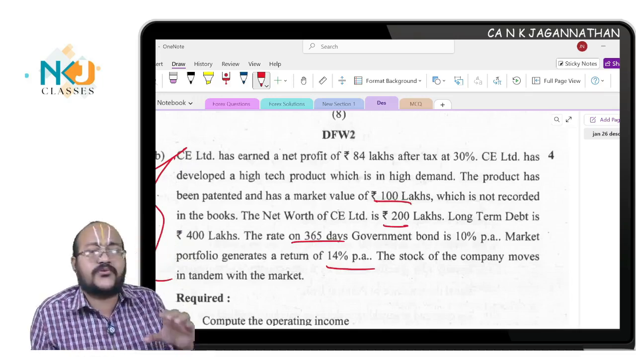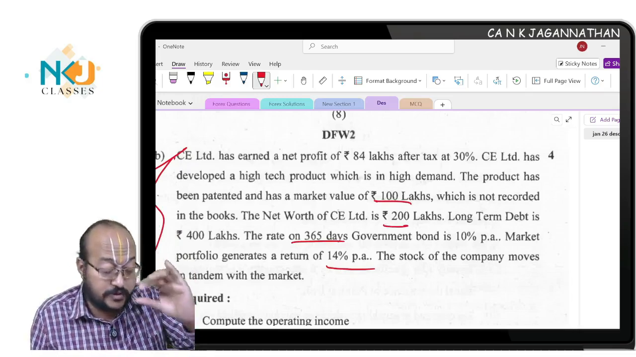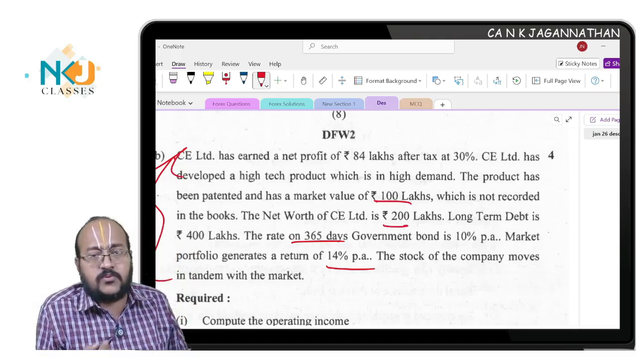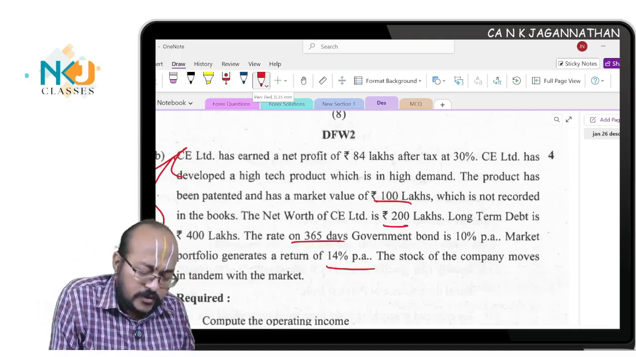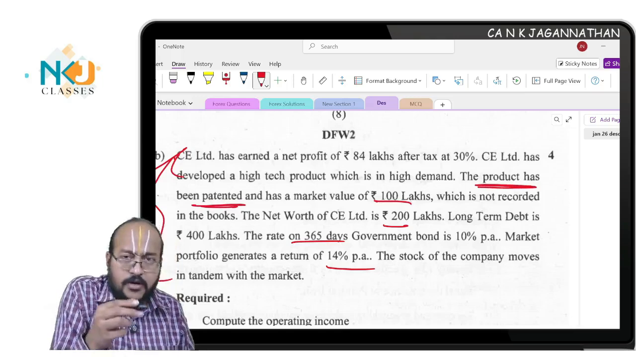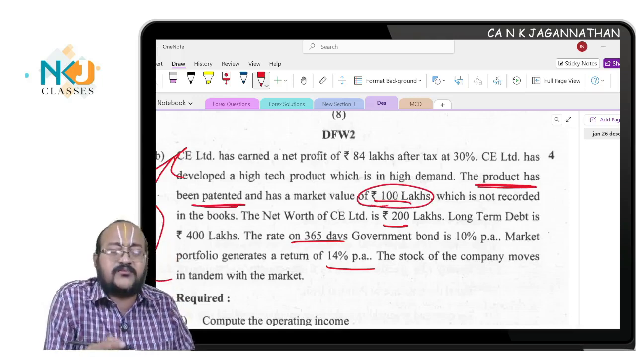This is nothing but 2 different questions that are there in your module. They have merged it. Okay, in one of the questions, all this data would be given and they would have asked you to find out EVA. And in one of the questions, they would have asked you to adjust the net worth. The product has been patented. The product has been patented to the extent of 100 lakhs. Very simple. What you do?